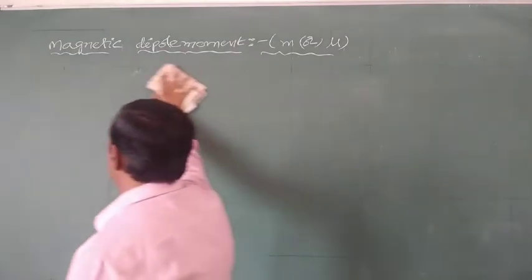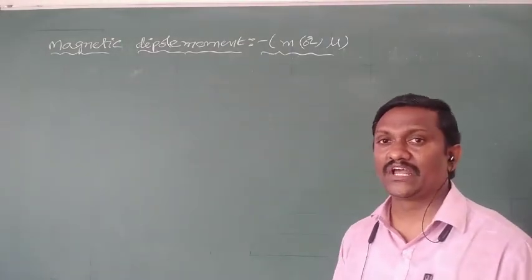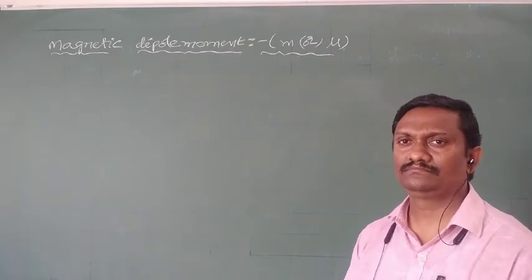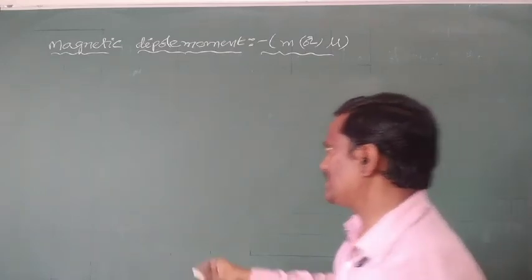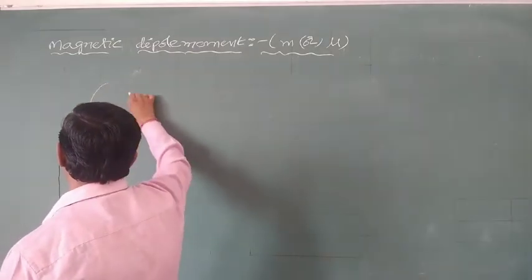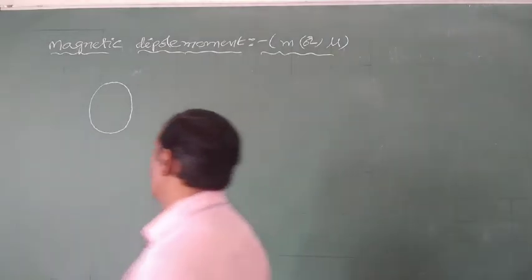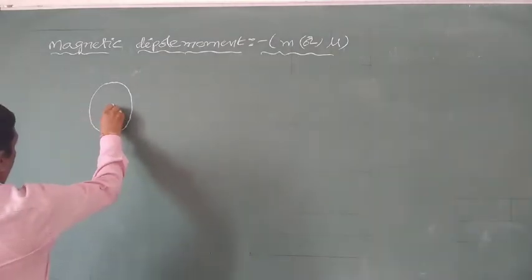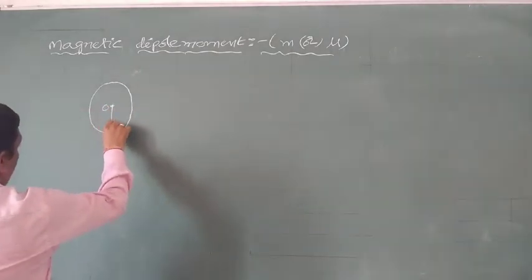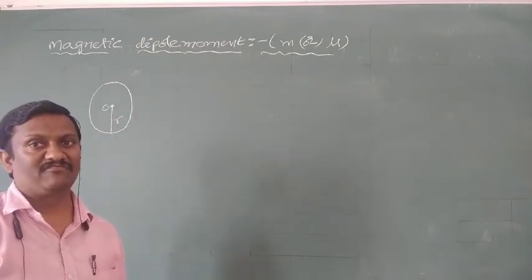Now, what about the magnetic dipole moment of a current carrying circular loop? For example, it is one circular loop. O is the center, R is the radius of the circular loop. When no current is passing, no magnetic field is produced.